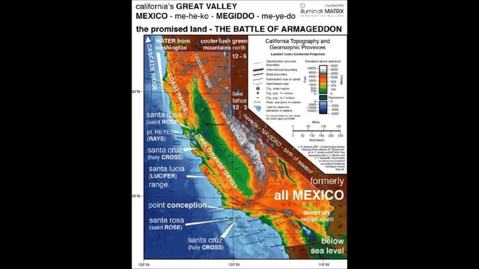This lays out the Great Valley of Central California. The Cascade Range of mountains is to the north. The Coast Range is located between the valley and the Pacific Ocean. Immediately below San Francisco is the Diablo Range, Devil Range, and the Santa Lucia, Lucifer, mountains run to the southern tip of the valley. On the right side of the map, the Sierra Nevada mountains separate California and Nevada.